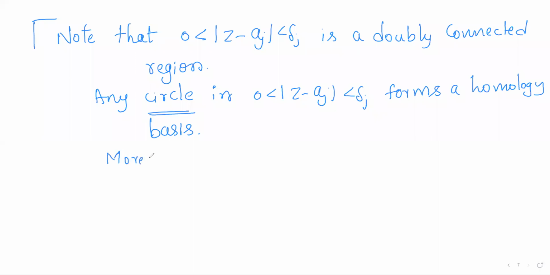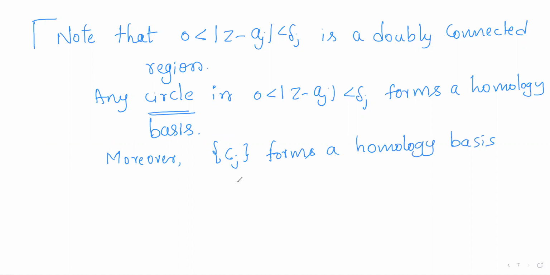Moreover, the singleton set Cj forms a homology basis for the deleted neighborhood 0 < modulus of z minus aj < delta j.